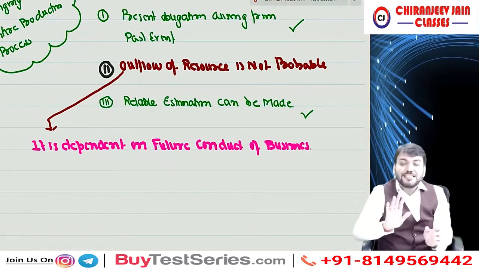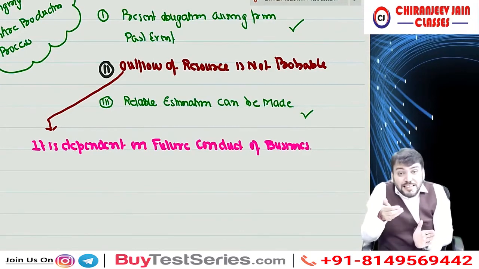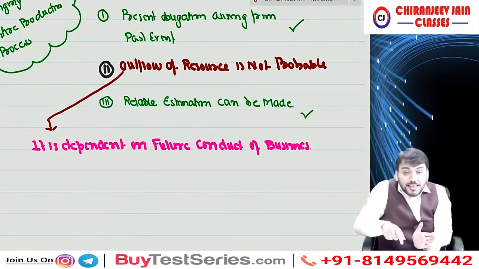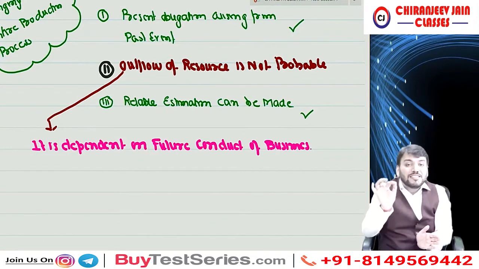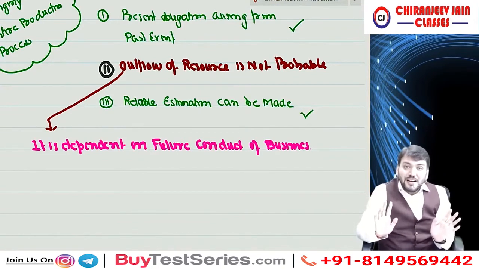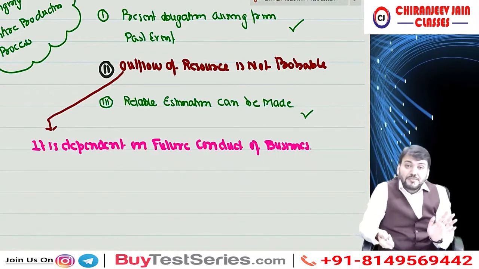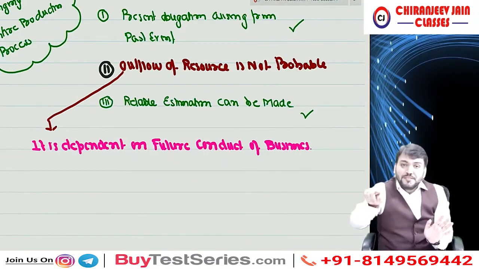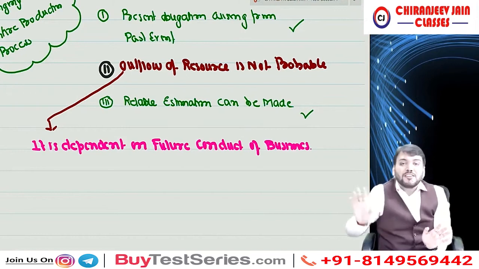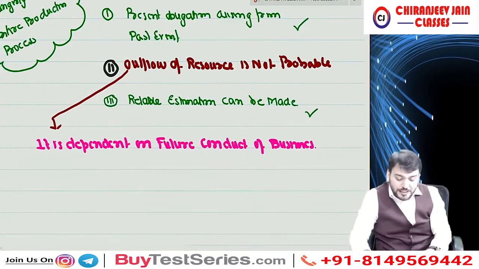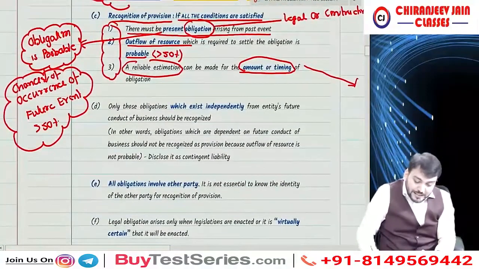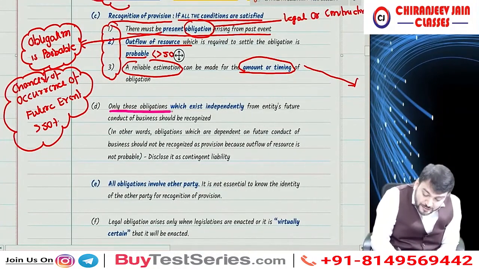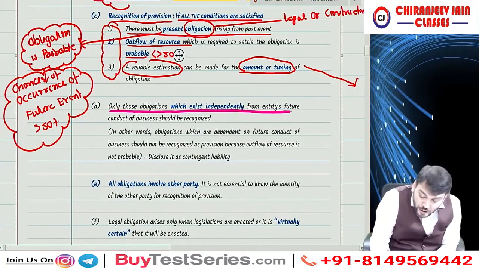What Ind AS 37 says is, if the obligations are independent from the future conduct of business, such obligations should be recognized. Only those obligations which exist independently from the entity's future conduct of business should be recognized.